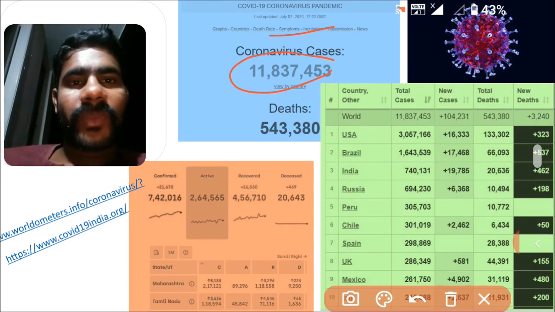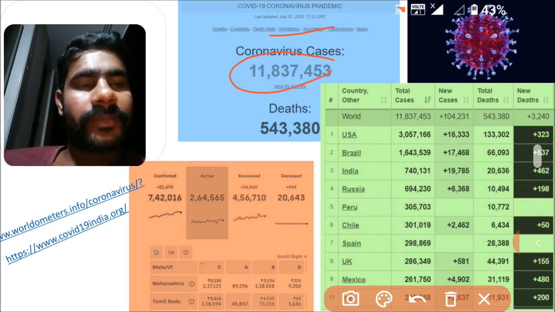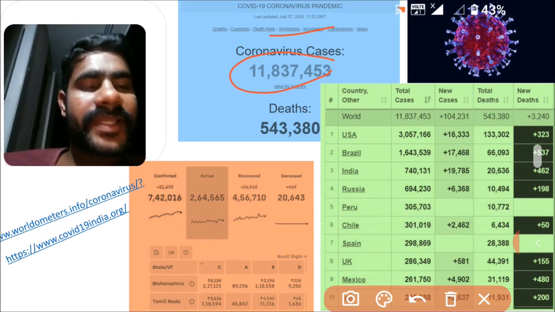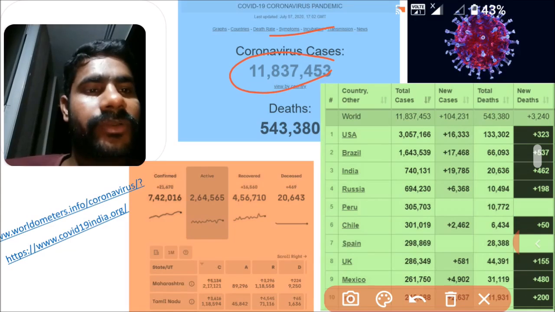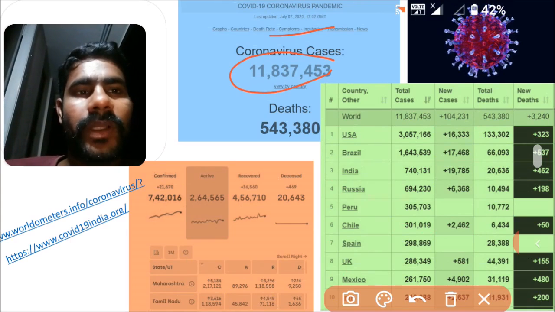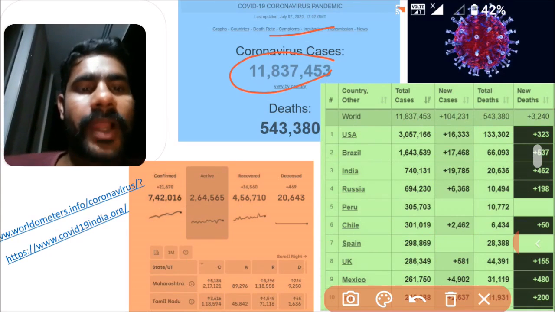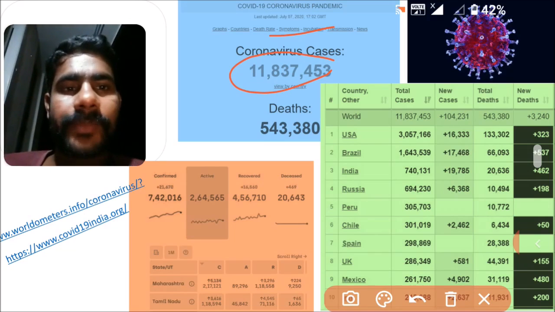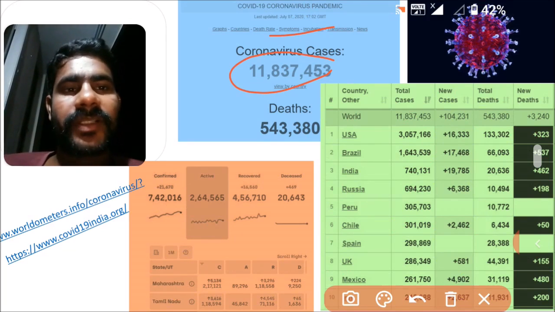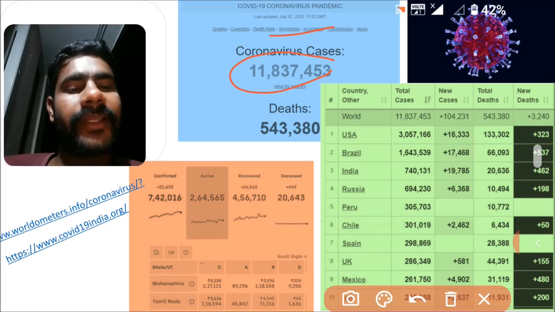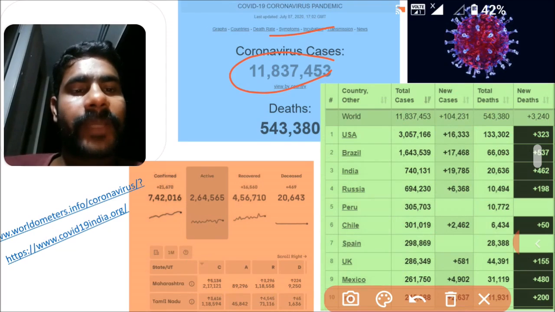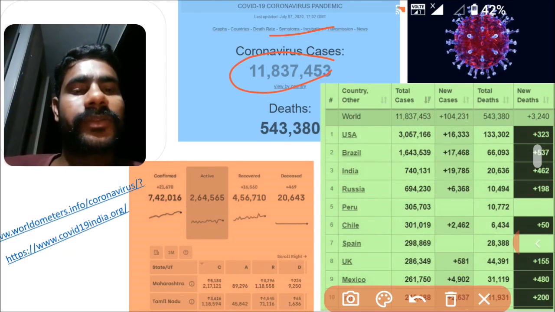Here the most affected country is USA, followed by Brazil, India, Russia, Peru, Chile, Spain, UK, and Mexico. These are the world statistics. Now I would like to give the statistics about our country India. The number one state is Maharashtra, that means the number of cases is very high in Maharashtra. The second position is Tamil Nadu.